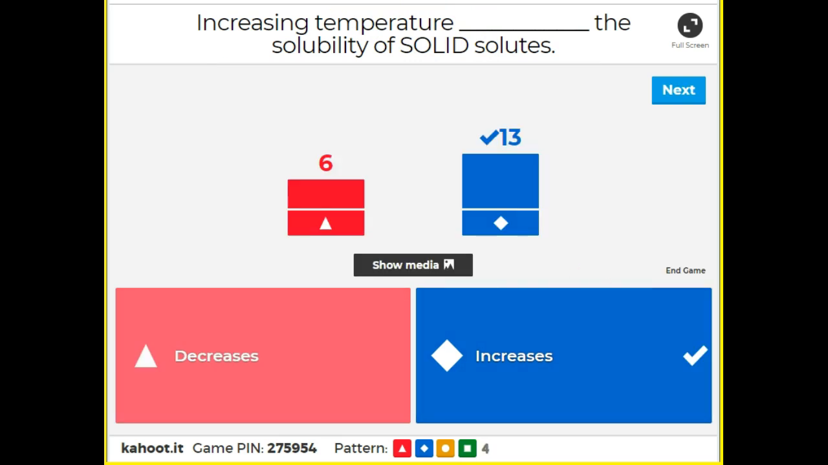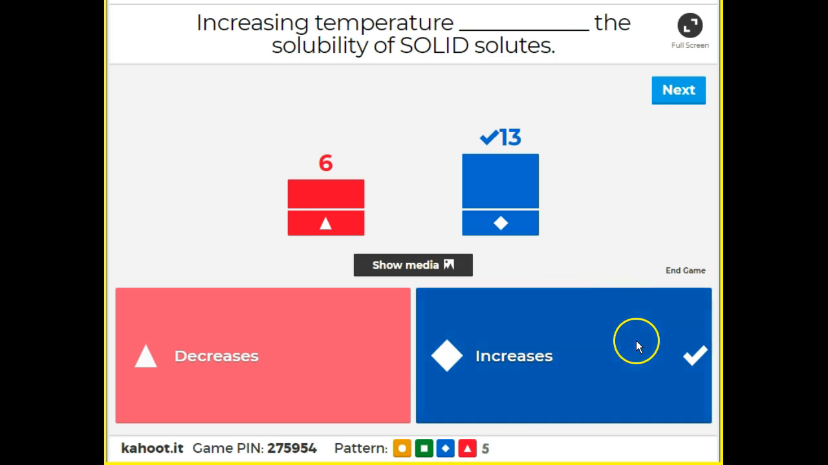Awesome, guys. It's going to actually increase. Tell me in the chat box, is it easier to dissolve sugar in iced tea or hot tea? Yeah, we just did this in our lab. So exactly, if you did our lab, you should definitely know this. It's going to dissolve better in hot tea, which means you can dissolve more in hot tea, and so solubility will increase.